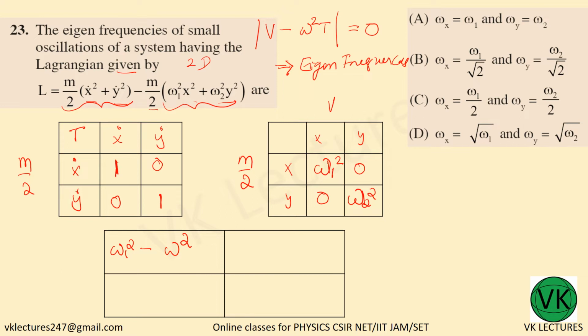The second entry is 0, the third entry is again 0, and the last one is omega 2 square minus omega square, with m by 2 outside.